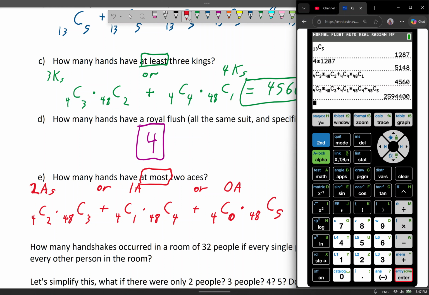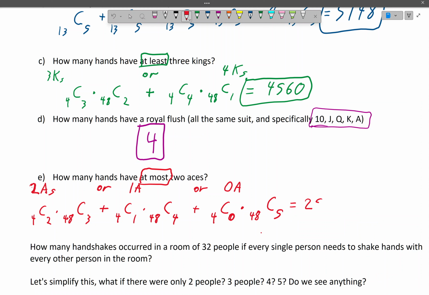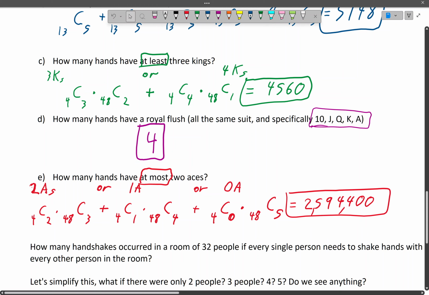I'm just going to plug that in, and I get 2,594,400. So it's 2 million whatever options, different hands.